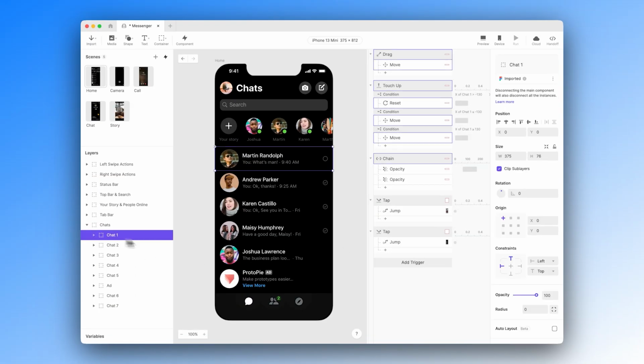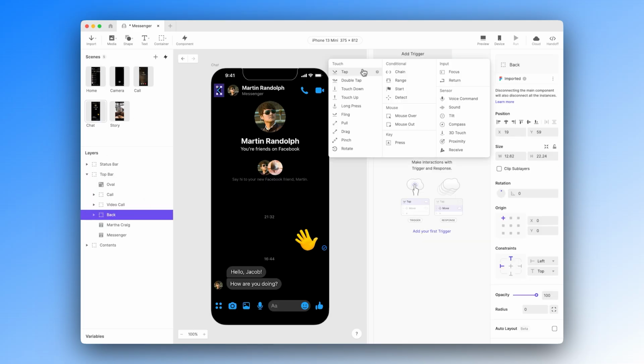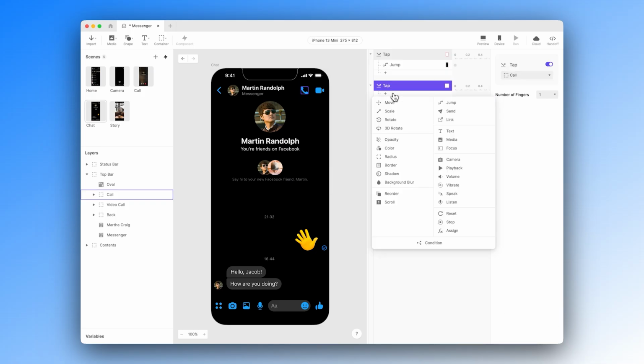By now, moving between scenes using tap and jump should feel pretty easy. Let's quickly add a few tap and jump interactions. One jump to the chat scene, one to go back to the home scene, and one to make a call.